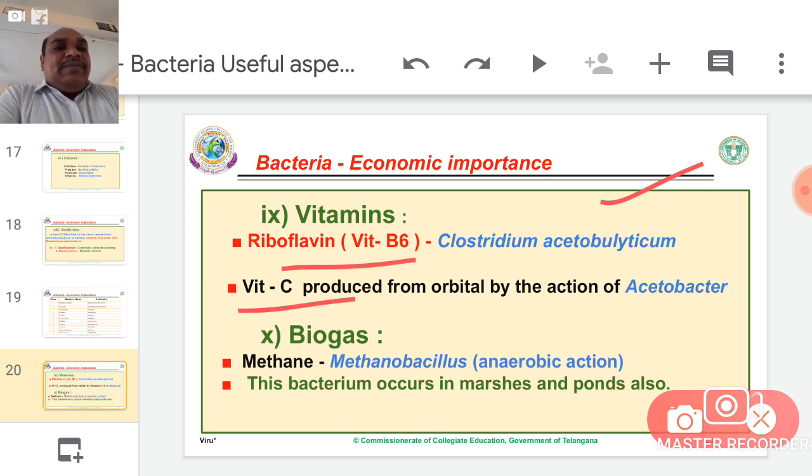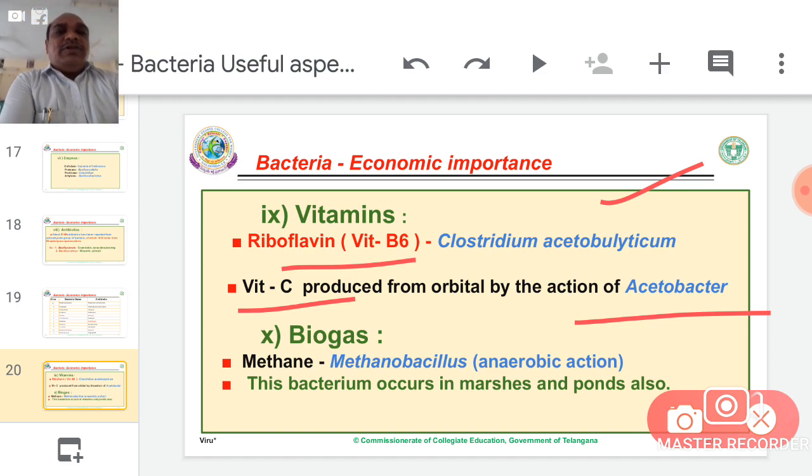Next, vitamin C is produced from sorbitol by the action of Acetobacter. Anyhow, only a little quantity, not a huge amount, is available from the bacteria. Biogas, yes, it has great importance. Again, methane. Biogas means methane.